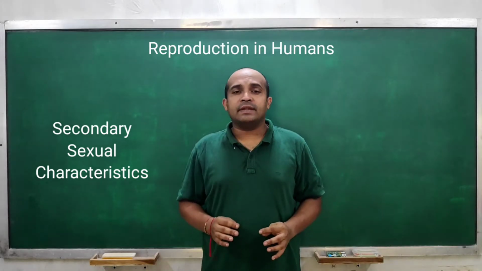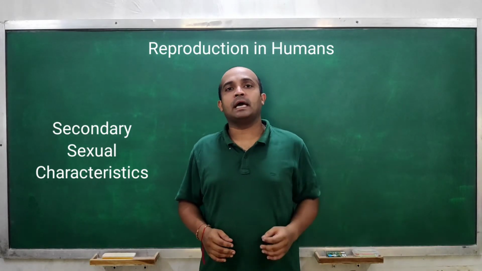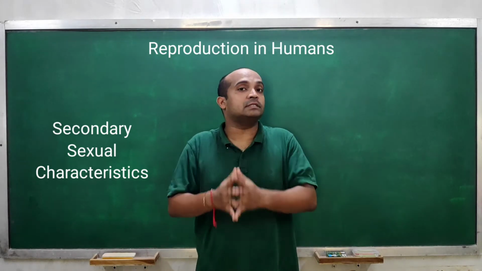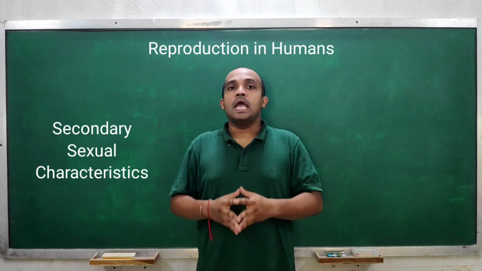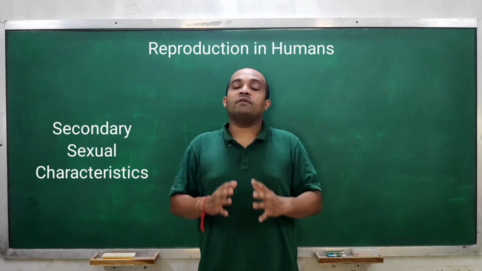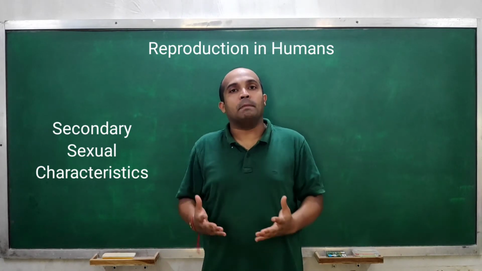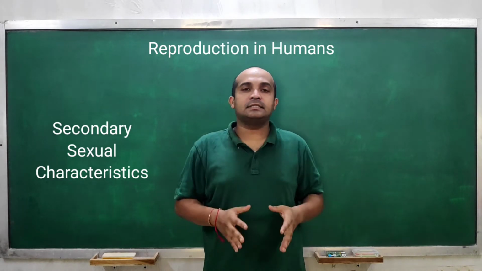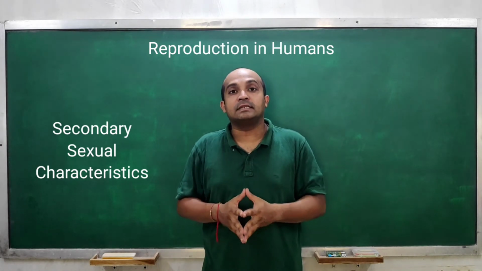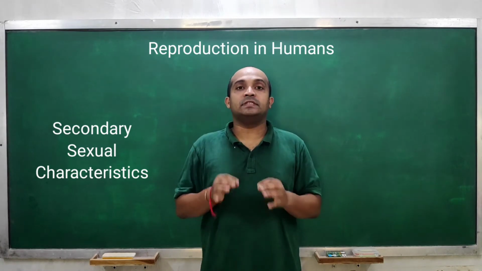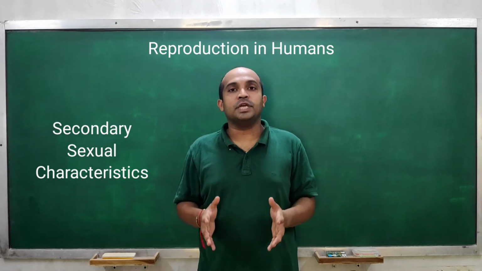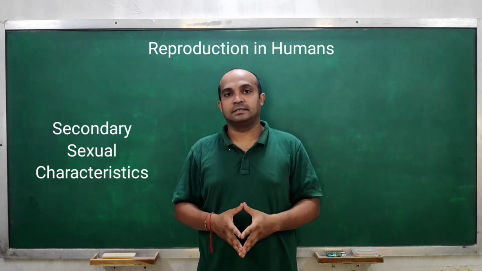For overall growth and development of our body, the main priority is primary growth, that is enlargement of our body. It is not secondary sexual characteristics. So when our body is about to complete its growth, the growth rate becomes very much slower. And at this time, these secondary sexual characteristics develop. The time when secondary sexual characteristics are developing is called adolescence.